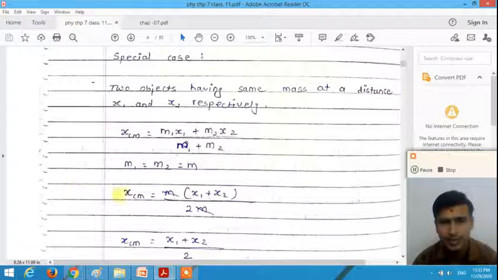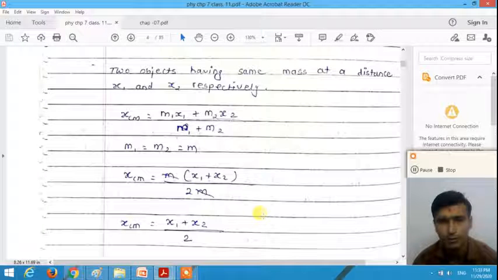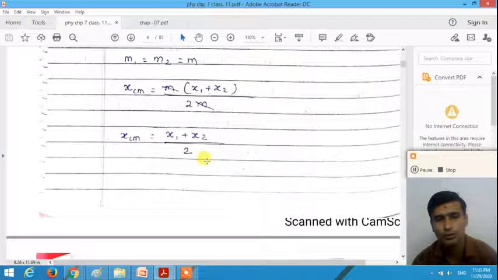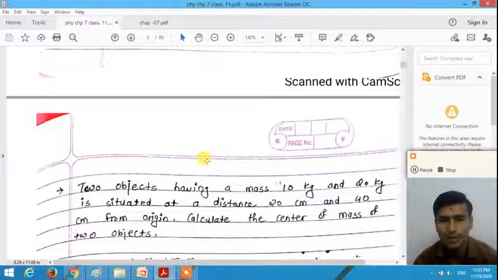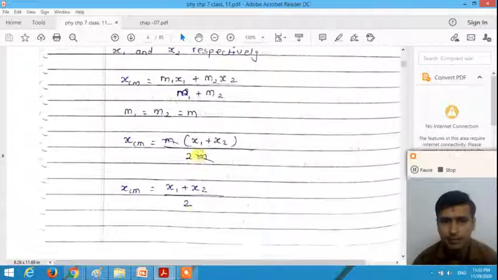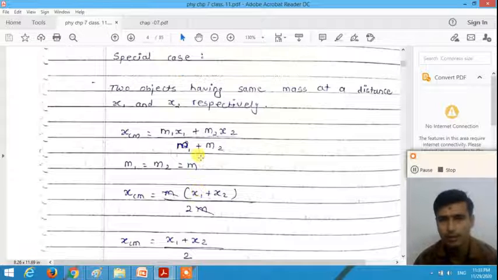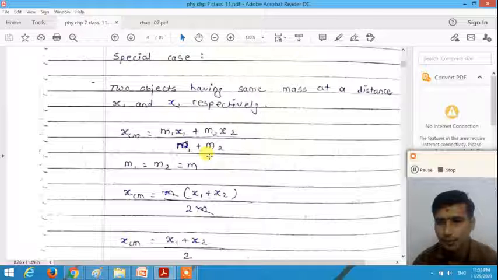So xcm is equal to m common, x1 plus x2, divided by m plus m, that is 2m. m cancels out, we get xcm is equal to x1 plus x2 divided by 2. So if the two objects have the same mass, the center of mass is located at the center of the system of two particles, right?